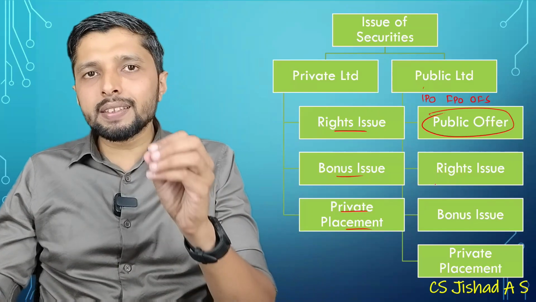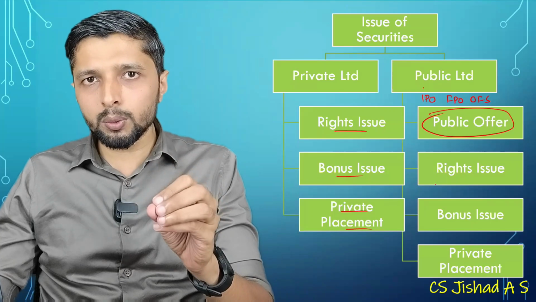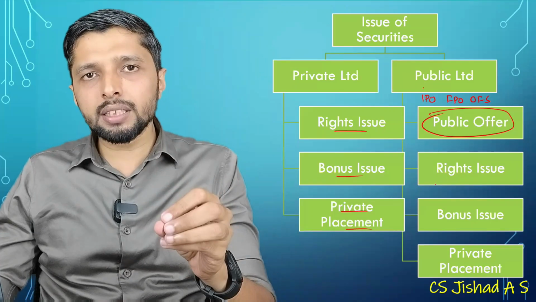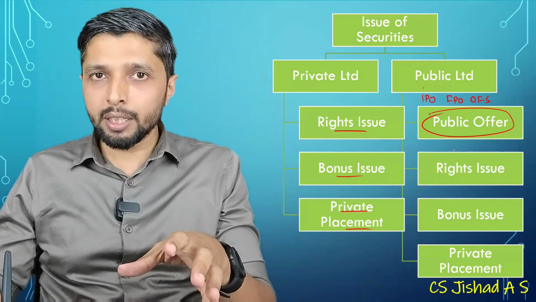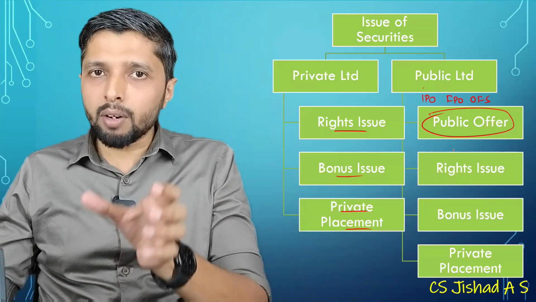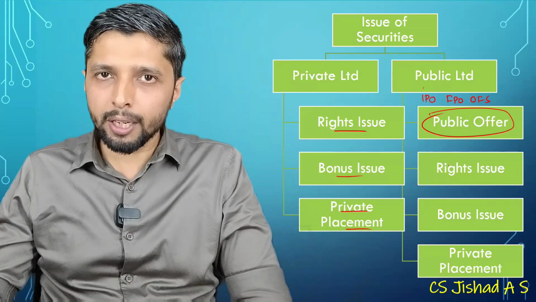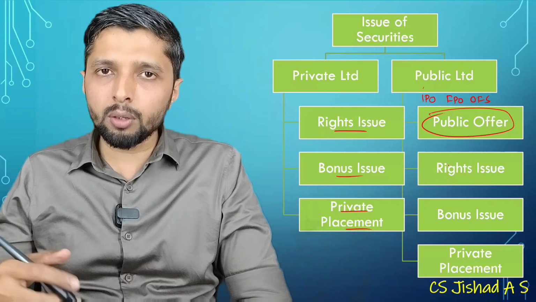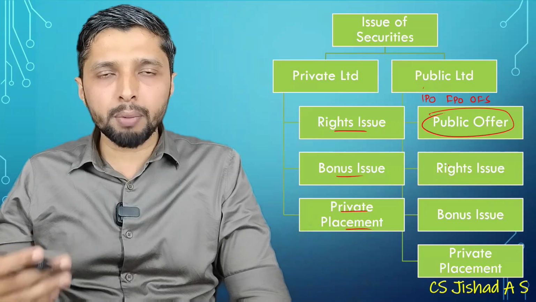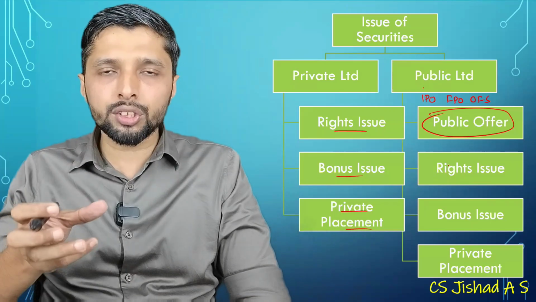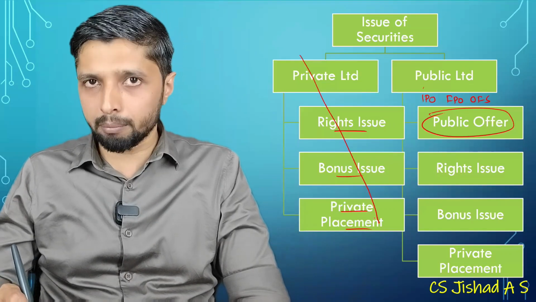Basically, this chapter, the ICDR Regulations, gives insight into the regulations or compliances to be made by a listed company, or a company which is going to be listed, while issuing shares by these methods. That means if they are going for IPO, FPO, OFS, or doing a rights issue, bonus issue, private placement, etc., what are the regulations to be complied with? So this is applicable only for a listed company.